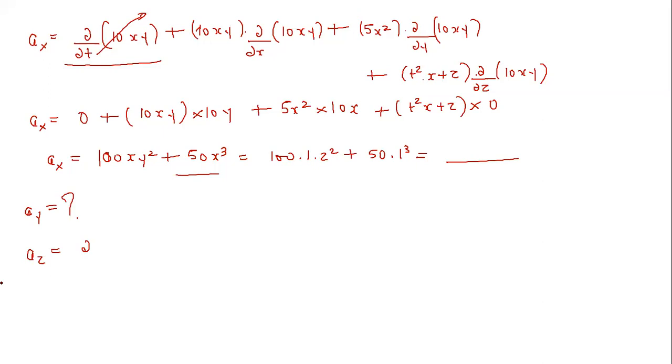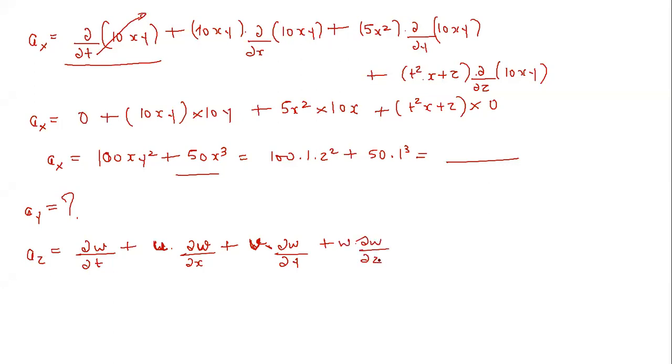So az, we are talking about the z component: dw by dt plus u into dw by dx, plus v into dw by dy, plus w into dw by dz. Very good.